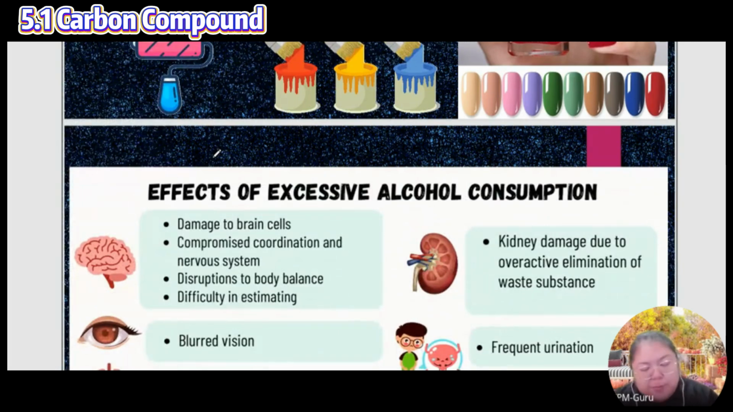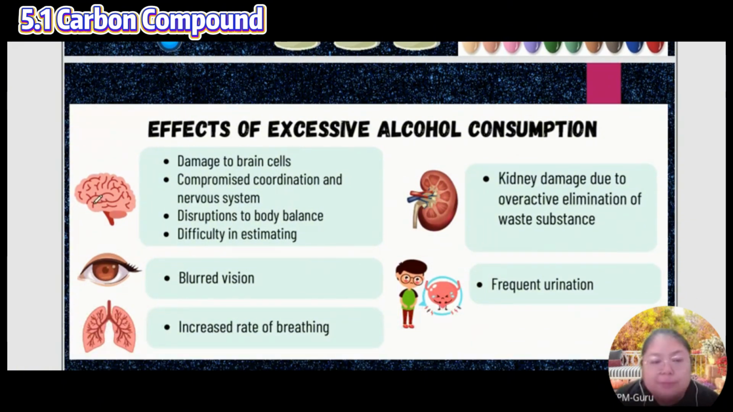Then the effects, everybody knows the effects of excessive alcohol consumption on the whole body. Let's see the first one, the brain. It damages brain cells and compromises coordination and the nervous system. The nervous system slows down, disrupting body balance. Normally when drunk you cannot move in a straight line. There is difficulty estimating distance, you don't know how far it is, and then you go to drive after drinking. Blurred vision. After that, the rate of breathing increases.